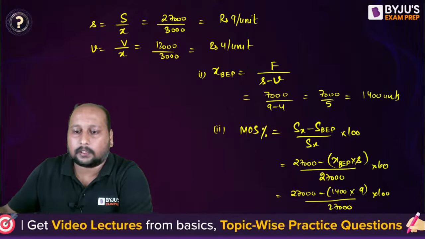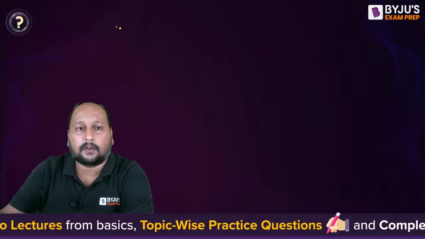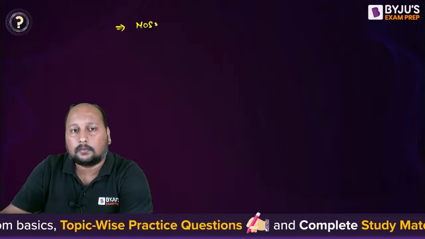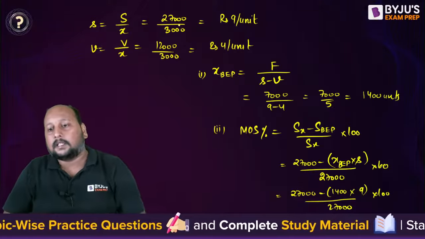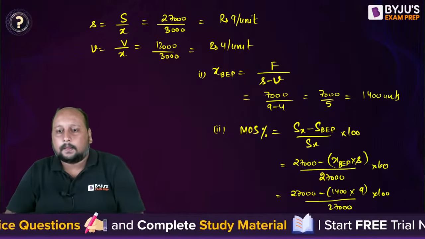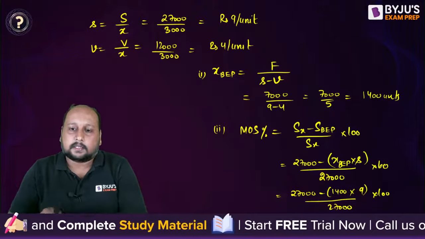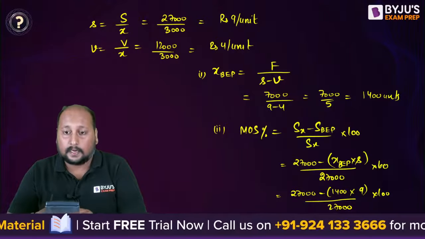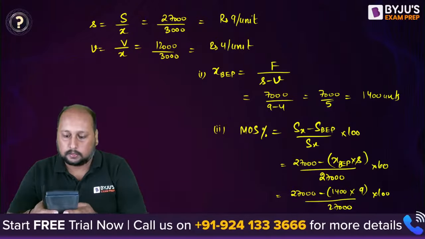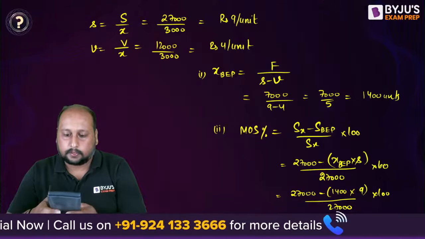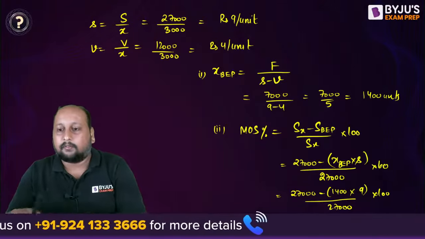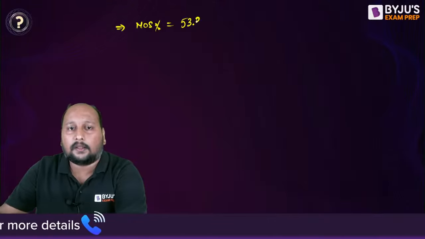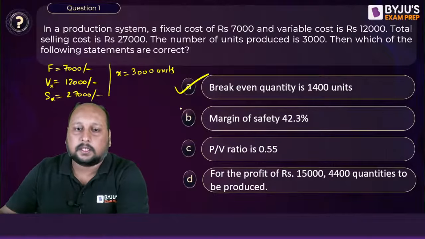Can you tell me in percentage? What is the percentage margin of safety? Quickly, let's calculate. It is 1400 into 9, 27,000 minus that, divided by 27,000. Are we getting 53.33? We are getting 53.33 percentage. That is the margin of safety. So 53.33, this is not correct.